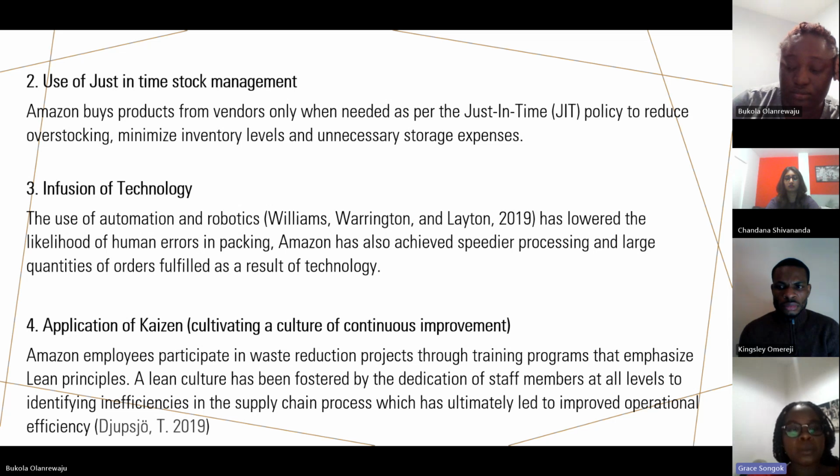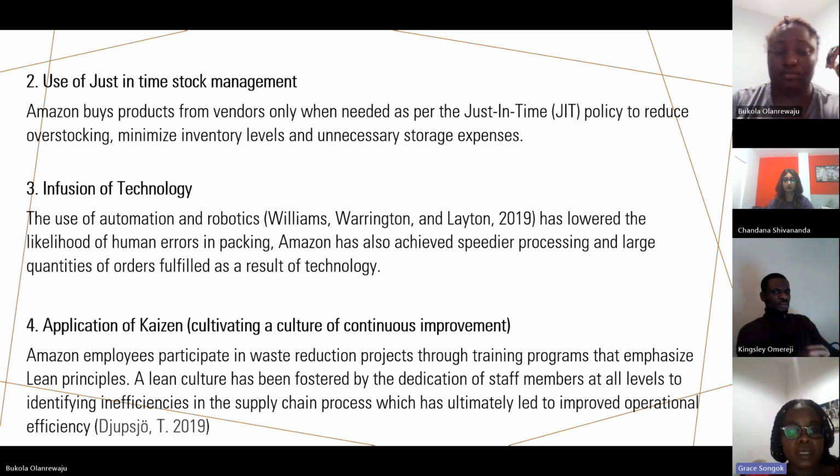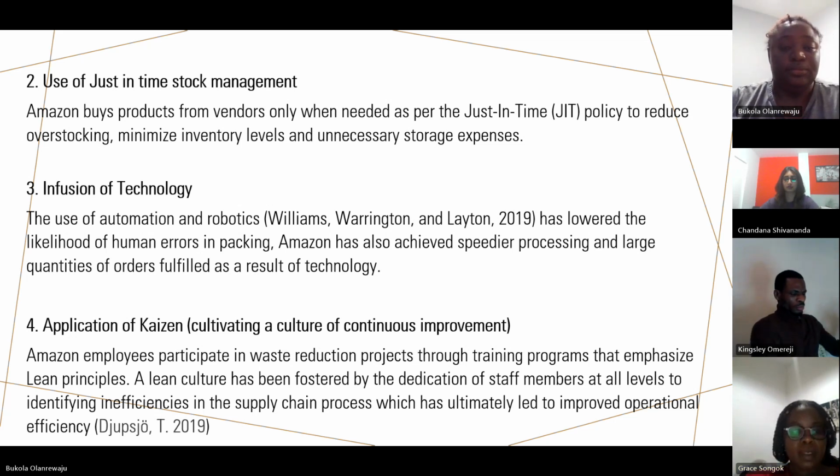It encourages the employees to participate in waste reduction projects and also motivates them, at all staff levels, to always be identifying any inefficiencies in the supply chain process. So through this, Amazon has been able to increase operational efficiency, increase its customer satisfaction, and maintain its competitive advantage in the industry.